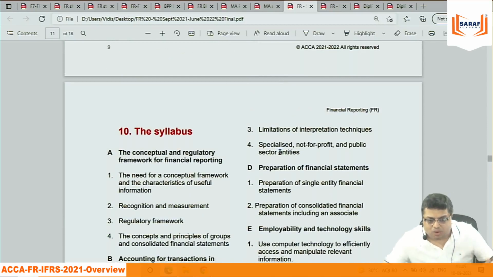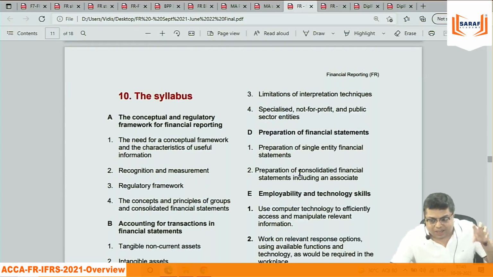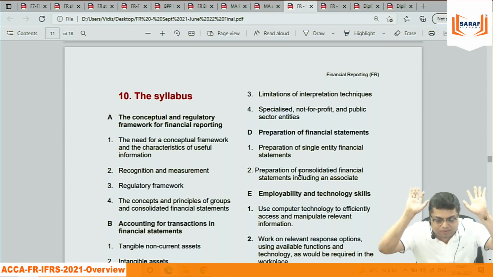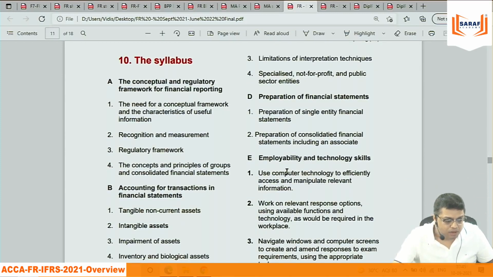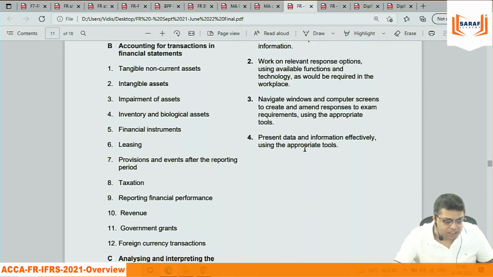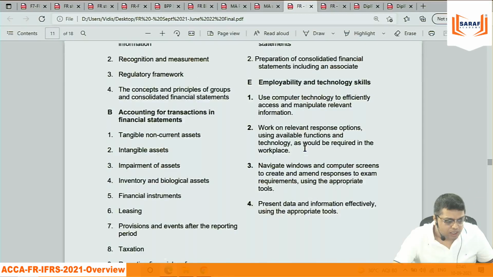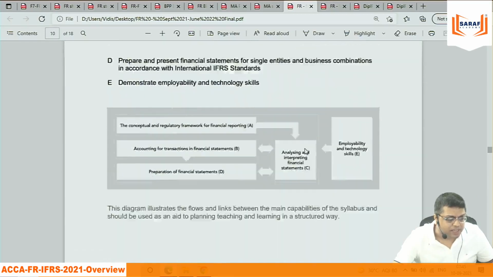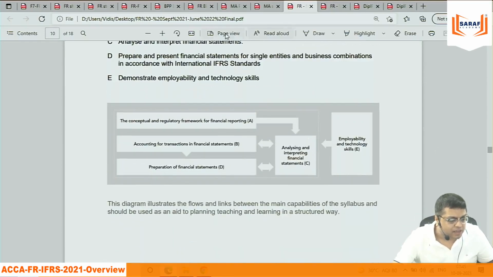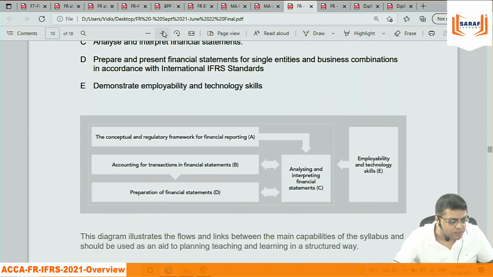You may not be able to remember exactly what is in the syllabus because we are starting. But it is very essential that the question should not arise after half an hour, relating to this whole life, not only in this batch. Then employability and technology skills. You can see that in the syllabus they are saying A, B, C, D, E. There are 5 areas of the syllabus.